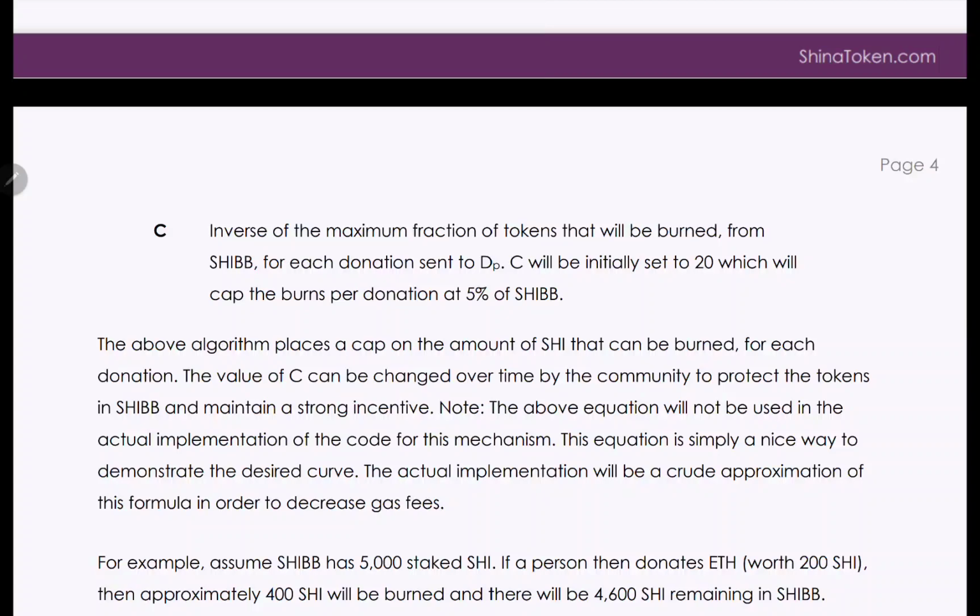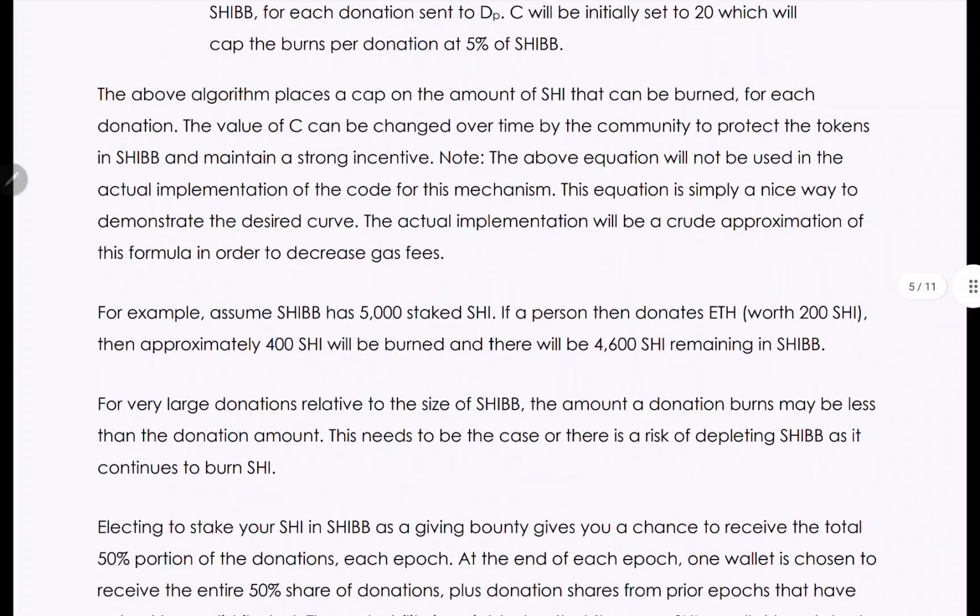For each donation sent to DP, C will be initially set to 20, which will cap the burns per donation at 5% of SHIB. The above algorithm places a cap on the amount of SHI that can be burned for each donation. The value of C can be changed over time by the community to protect the tokens in SHIB and maintain a strong incentive.